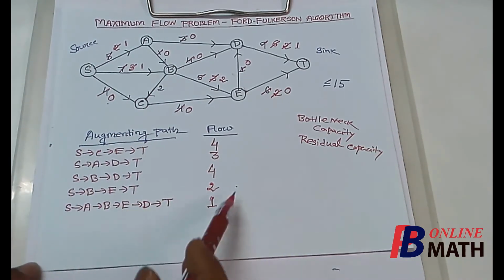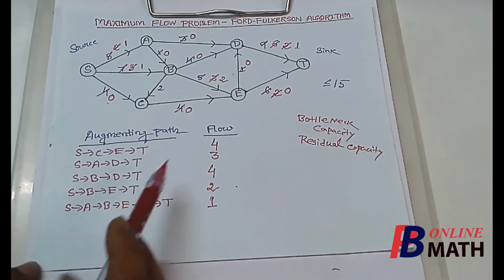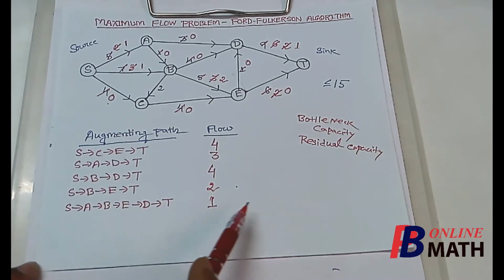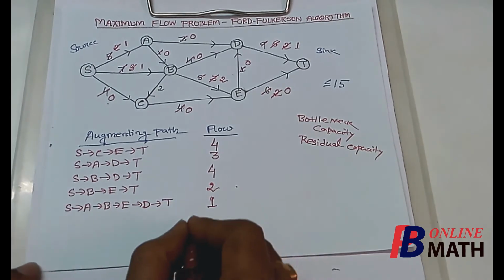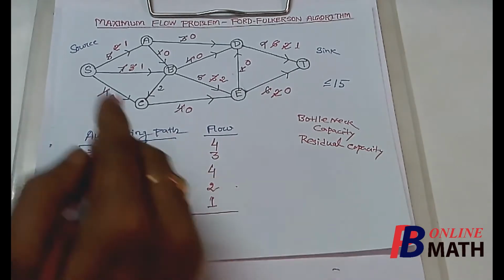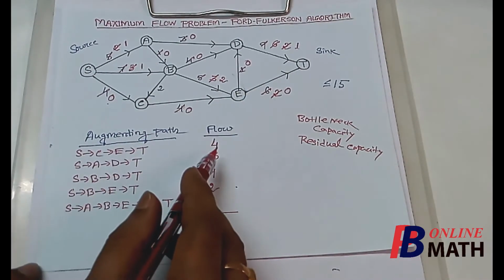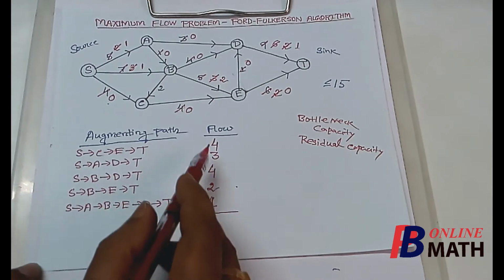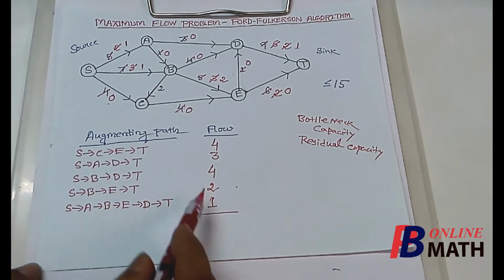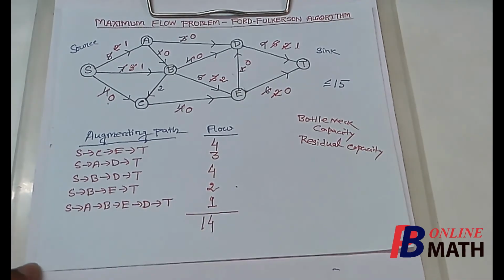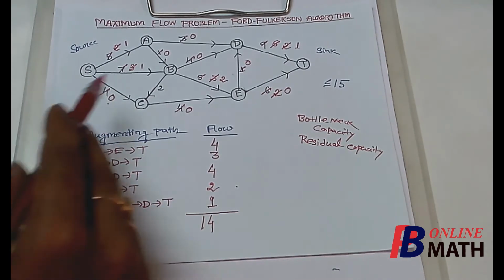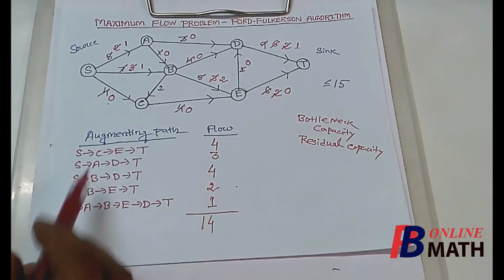So these are the only possible augmenting paths and corresponding flows which are possible. So we find the total amount of flow that is possible from S to T, and if we add all the flows, we find that 4 plus 3, 7, 11, 13, 14. So 14 is the maximum amount of flow that can be sent from S to T via these augmenting paths.